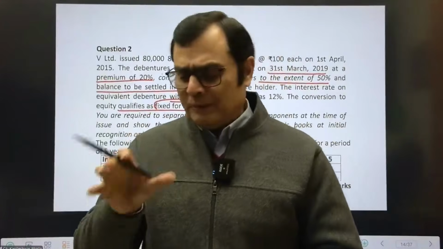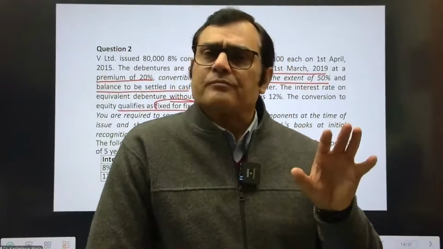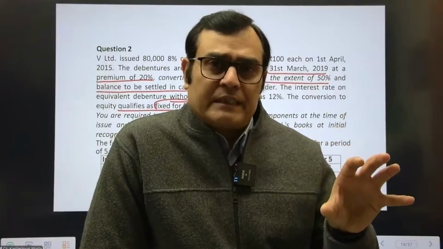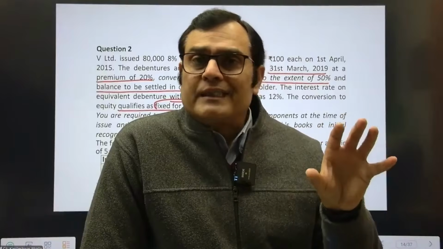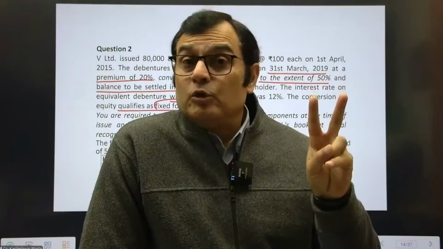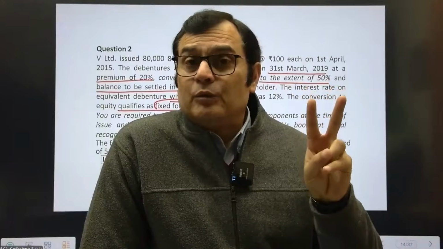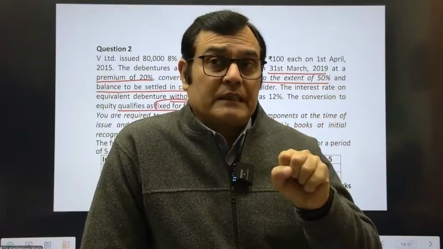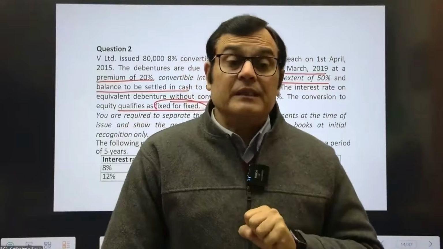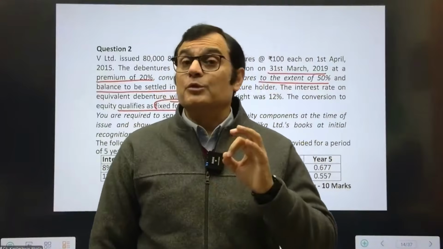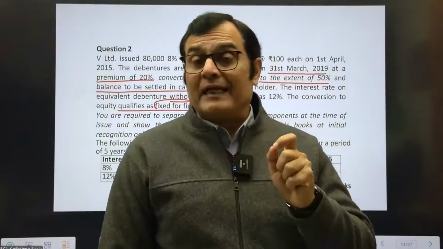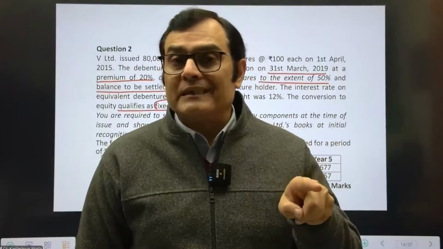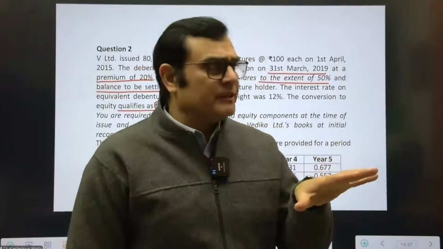So what you need to consider is that if the option to convert meets the fixed for fixed test, it is equity and not segregated; then you segregate only 2 elements of the compound financial instrument, the equity and the financial liability. But if the equity conversion option fails the test, it is a derivative financial liability which needs to be segregated. Then you will segregate 3 elements: the derivative financial liability, that option, the non-derivative financial liability component, and the equity component. So in this case, we are safe.